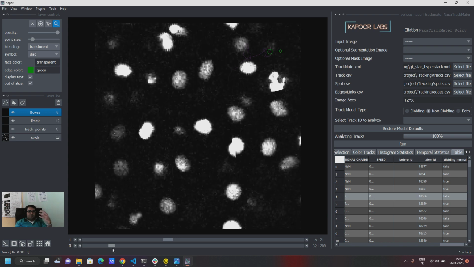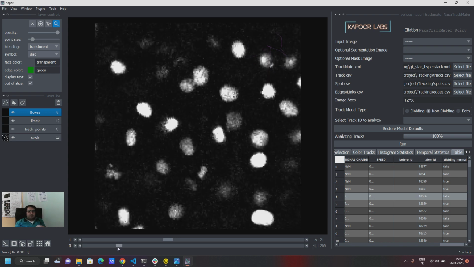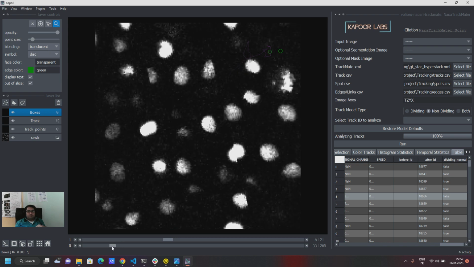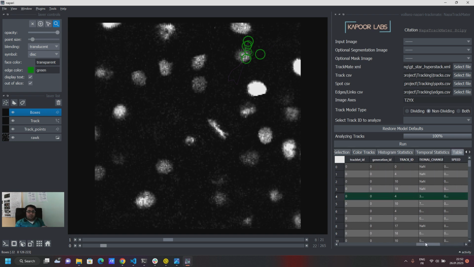It just kind of follows the cell, and this size corresponds to the size of the cell, which is calculated in the TrackMate attribute. It's a TrackMate attribute called quality, which I'm here just displaying. Now the good thing about this is that the table is interactive. You see the selection that you have made is highlighted in green, and you have the information of the cell which is the starting point of this track.